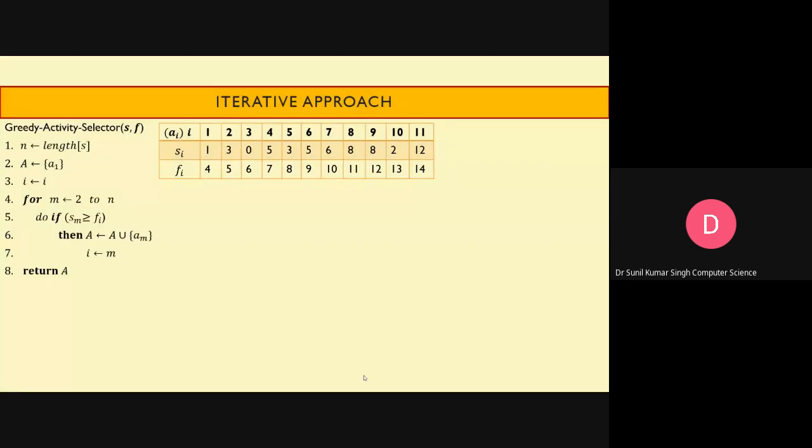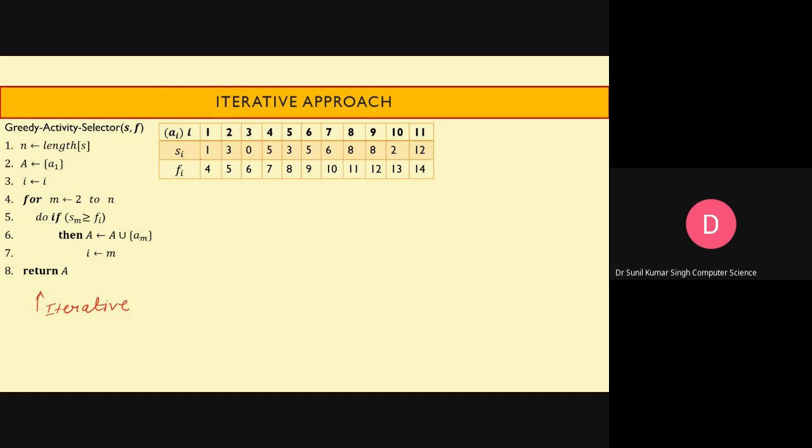Now this table shows the set of activities and their starting time and finishing time. And this algorithm is basically an iterative algorithm. You can see the for loop and all. So it is based on an iterative approach. It is indicated here.